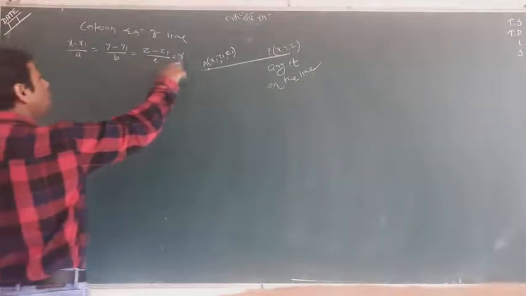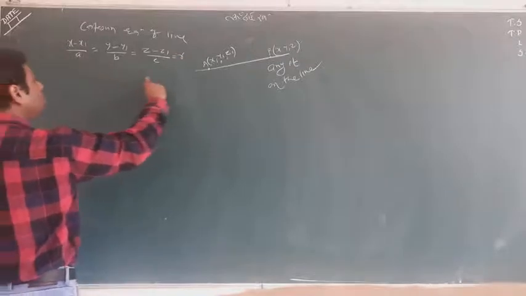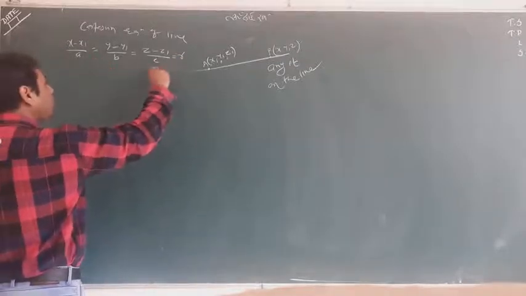So, if all equal R, can we take these equal?